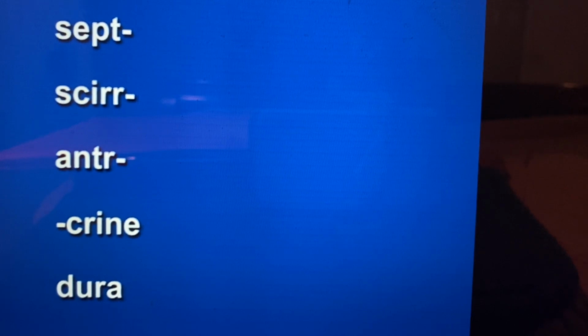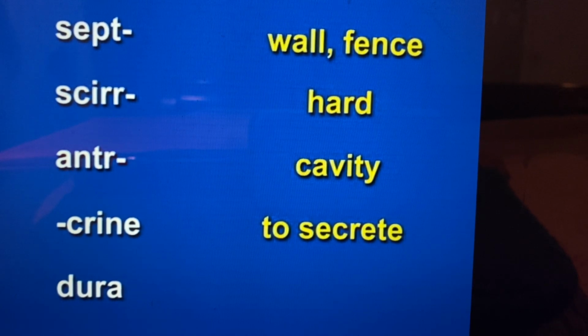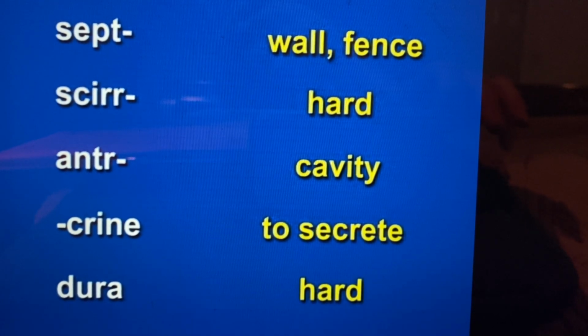Sipped, wall, fence. Skir, skirt, hard hats, hard. Enter, entry, cave in, cavity. Crine, cryon, to see the crate, to secrete. Dura, door, hard hats, hard. This ends.